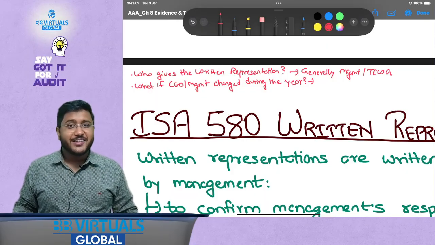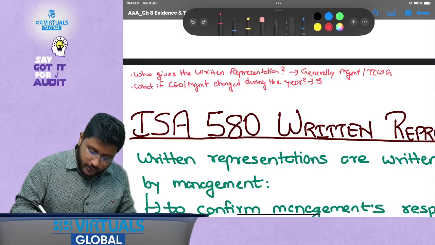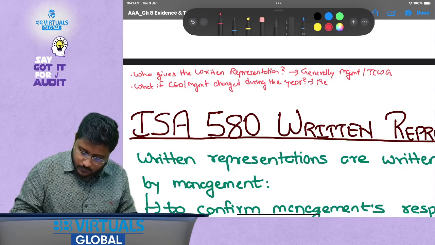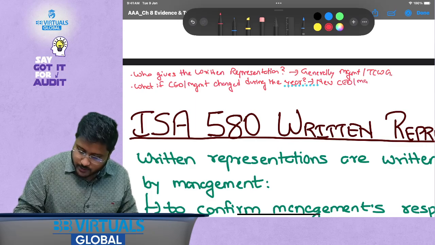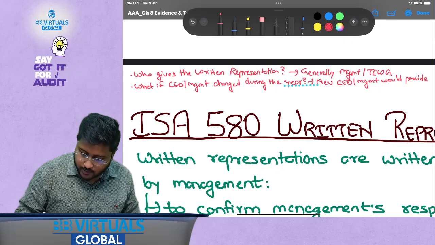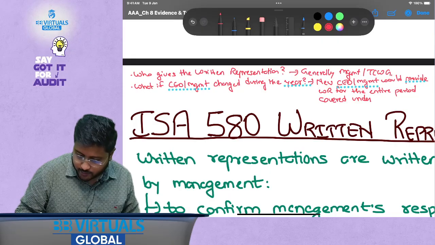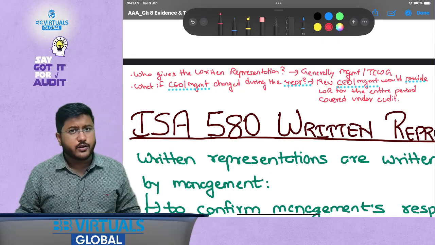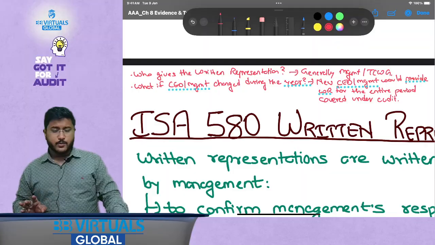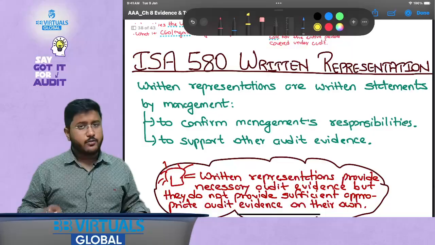So the new CEO or management would provide written representation for the entire period covered under audit, because that person is assuming such a significant role, so that person should be able to take the responsibility as well. Okay, so this is some of the key factors. Now let's go towards understanding in detail via the technical text.